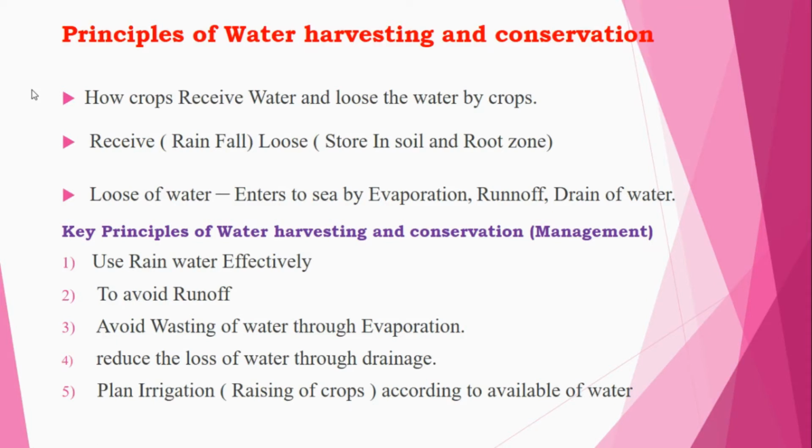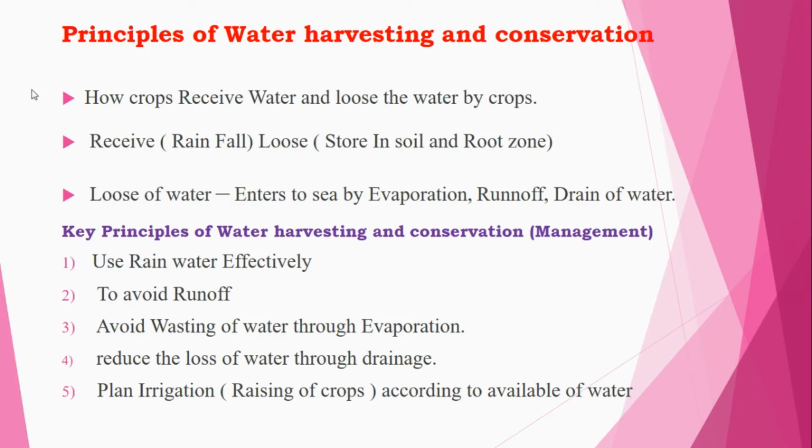Avoid wasting water through evaporation, because when you are raising different crops over a larger area, water will evaporate from the trees and the plants. So for that we have to provide a proper covering surface for the crops. When you are growing tomato, for example, they provide polythene sheets, and only at the root zone do they give an open system, so the evaporation level is reduced.